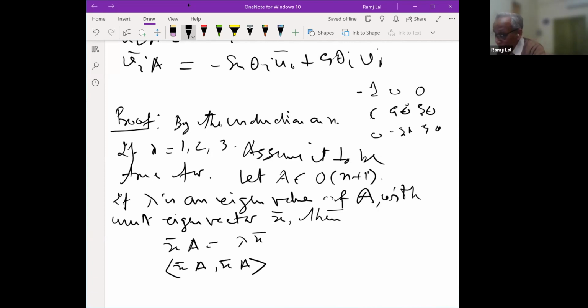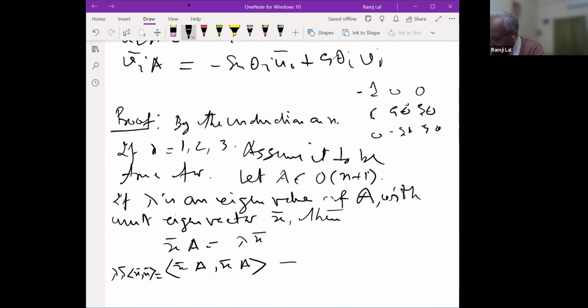So taking the conjugate of A X bar equals lambda X bar, what will this be? This will be lambda bar X.